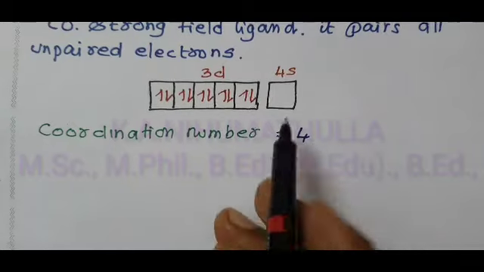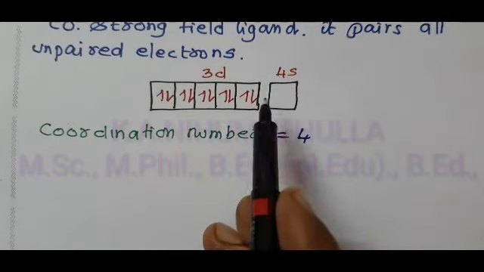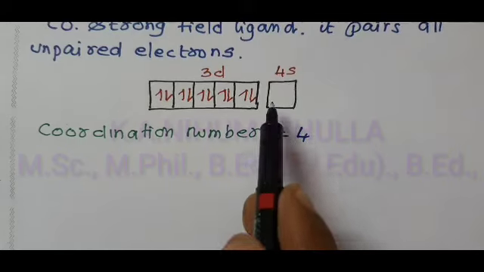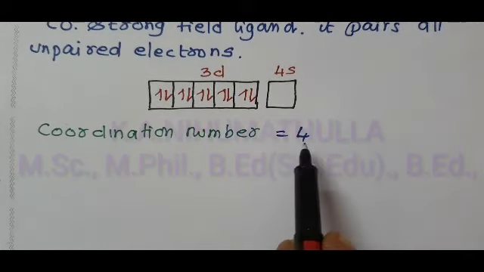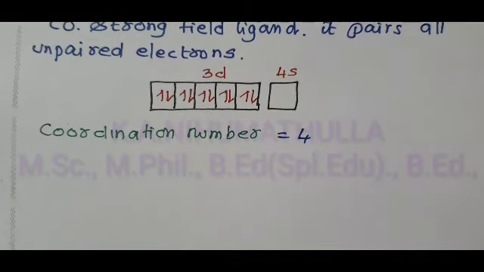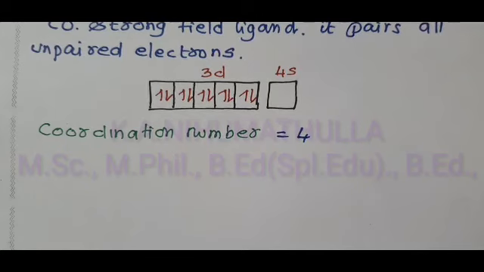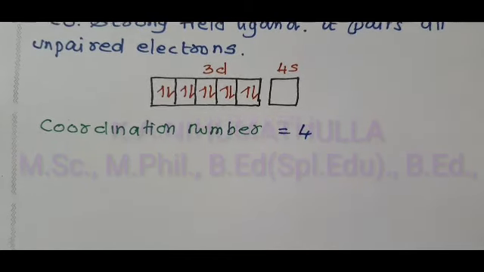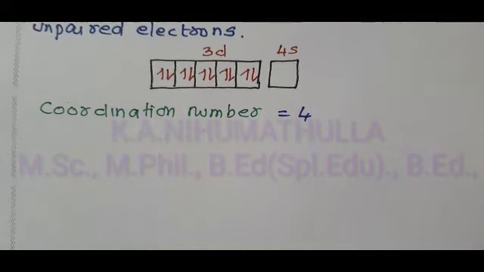Therefore, the central metal must provide 4 vacant orbitals. Now we have only one vacant orbital, 4s. If the fourth shell is present, 4s, 4p, 4d, 4f orbitals are present.